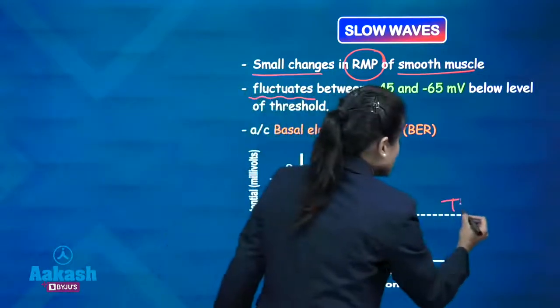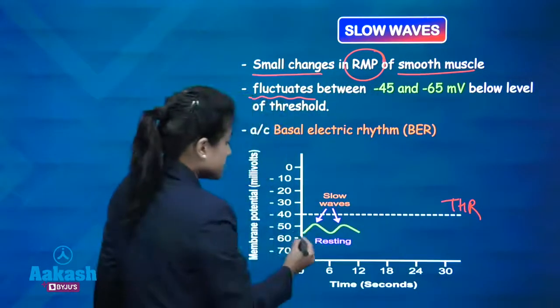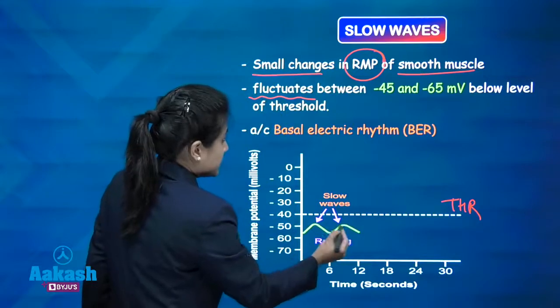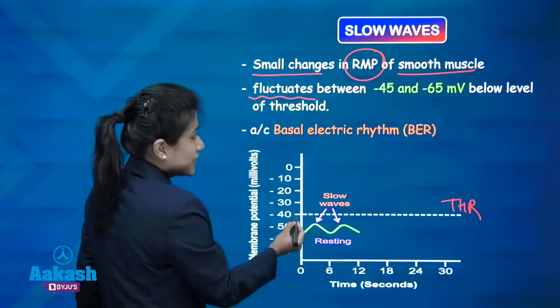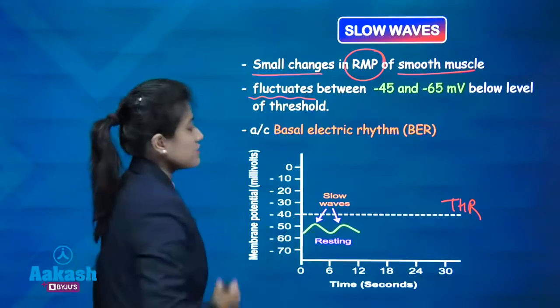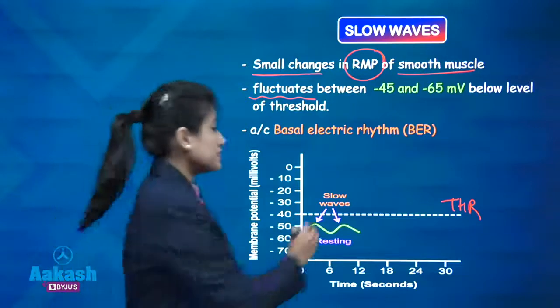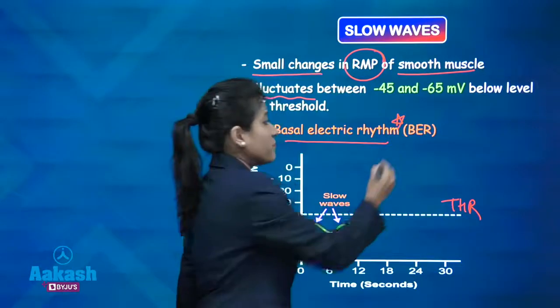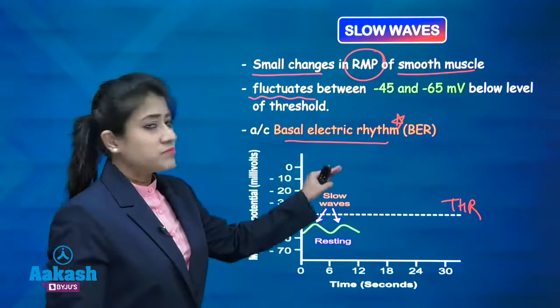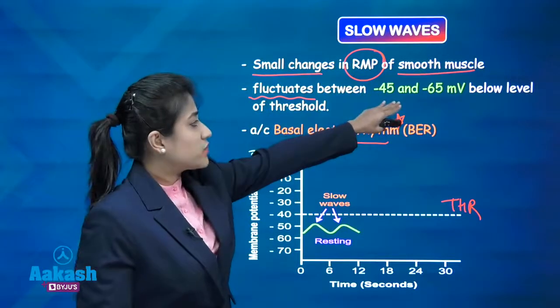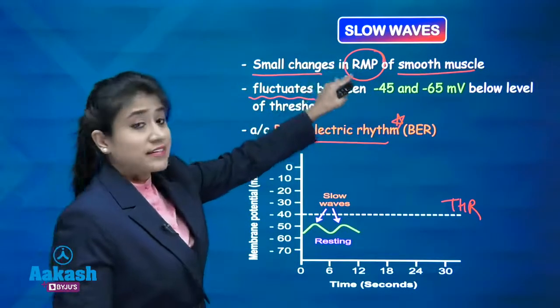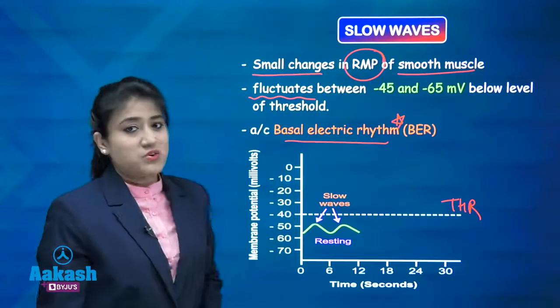This one is the threshold. They are also called basal electrical rhythm.